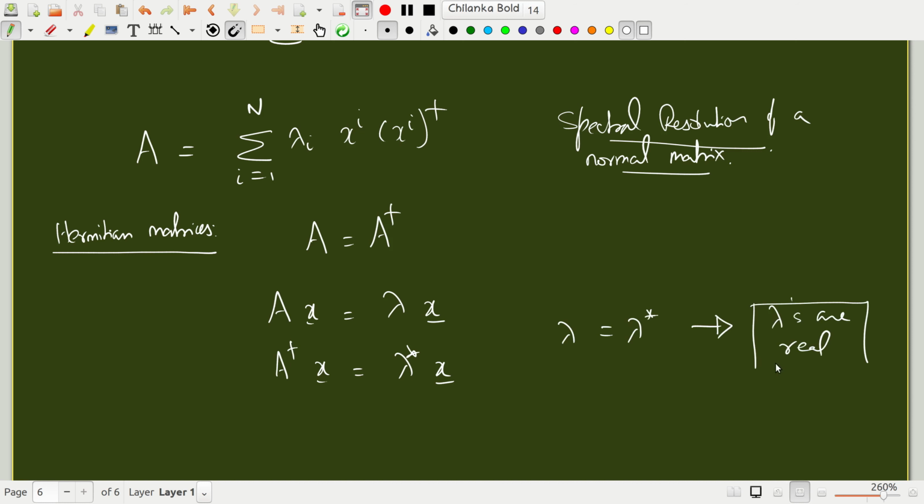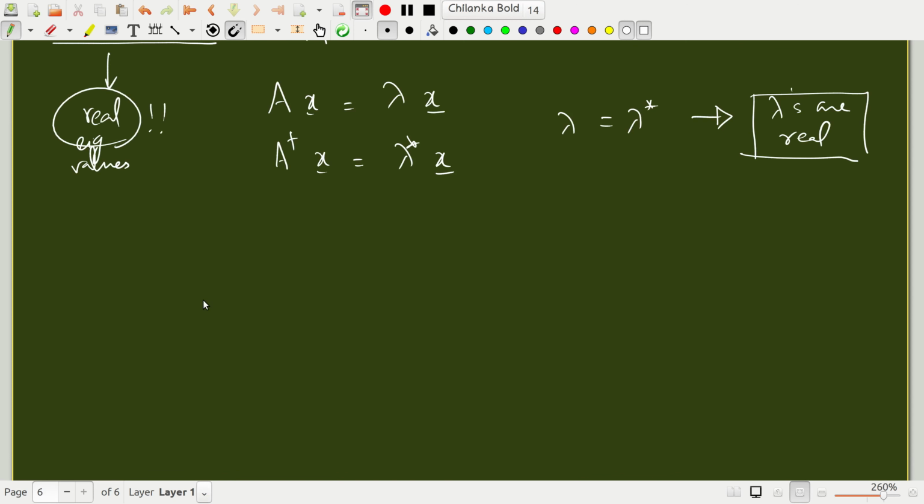So the eigenvalues of a Hermitian matrix are real. What is nice about this theorem is that the Hermitian matrix itself might have complex entries, but the fact that it is Hermitian guarantees that the eigenvalues are always real. It's very important. And of course, for any normal matrix, eigenvectors are orthogonal. So this is a very important concept in matrix linear algebra.